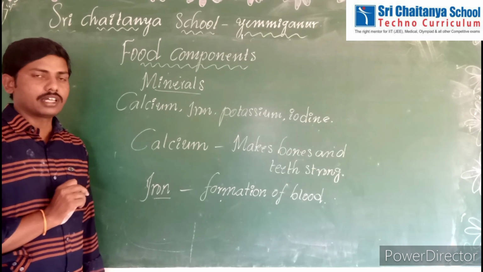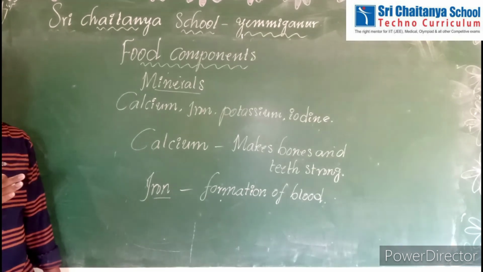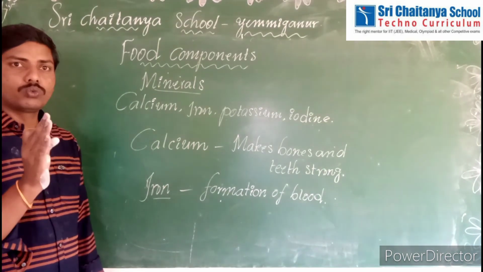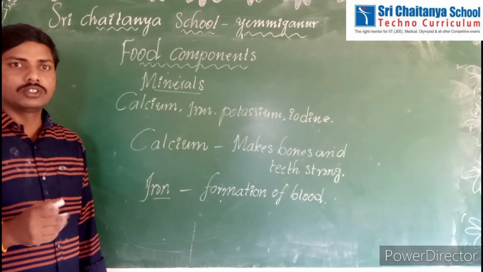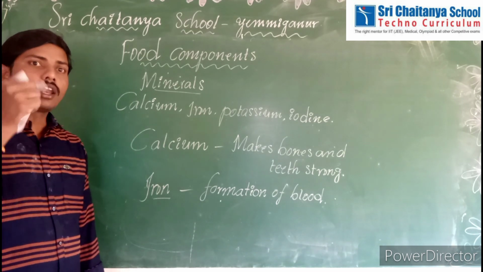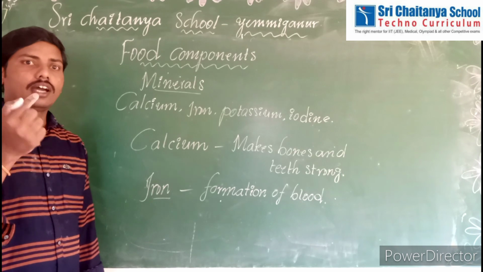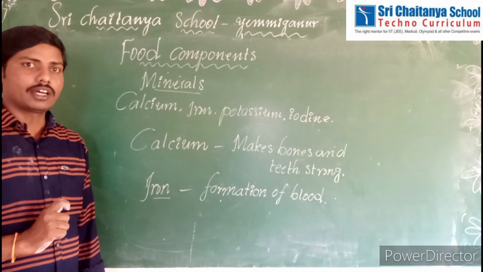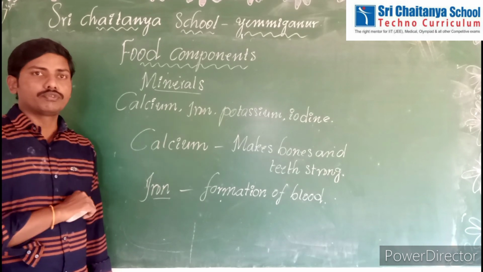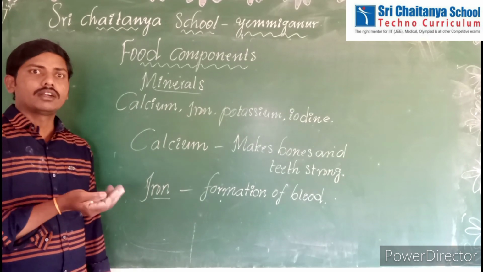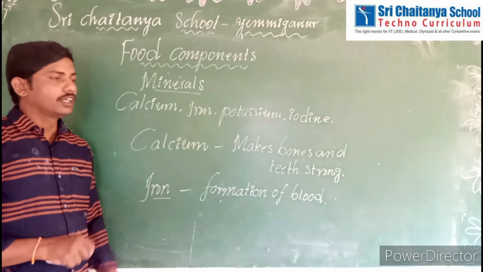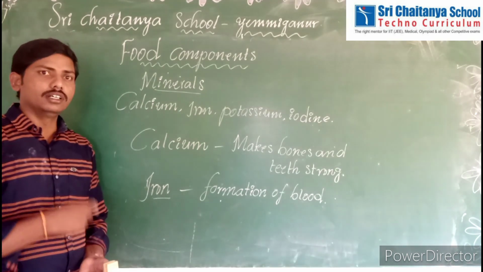Okay, children, are all of you clear? Nutrients, minerals, and after that, what are they? Water and roughage. Our body needs nutrients along with water and roughage. Clear, all of you? These are the components of the food and the uses and sources of the foods. Clear, all of you? Okay. The remaining topics we will discuss in tomorrow's class.